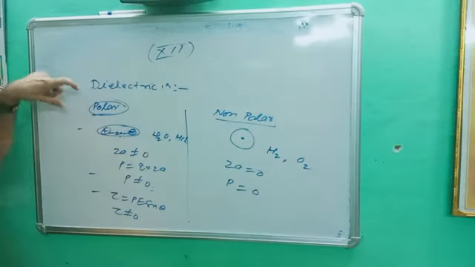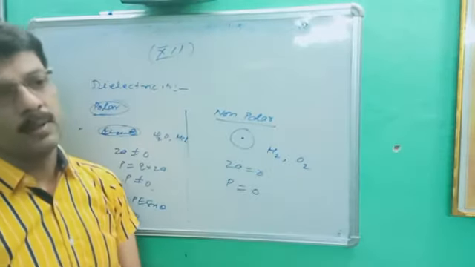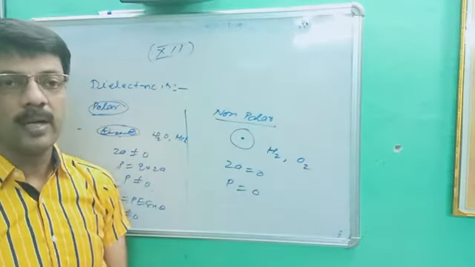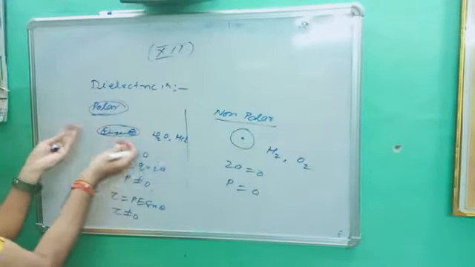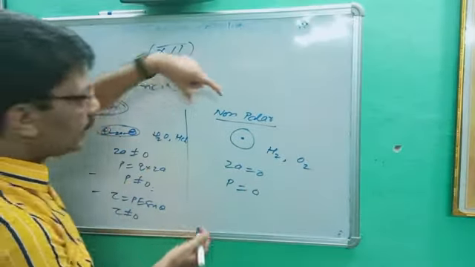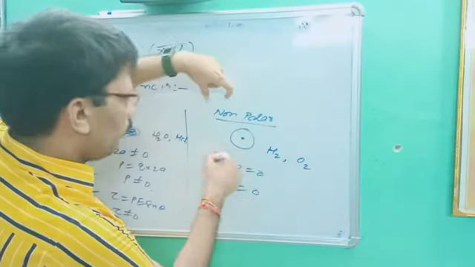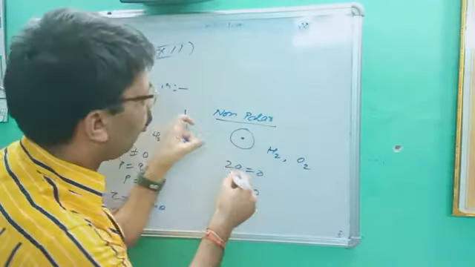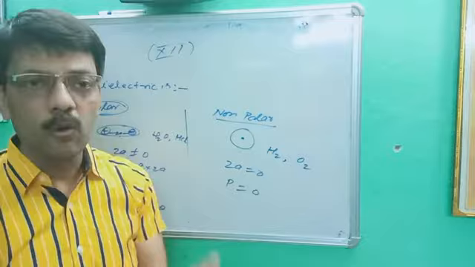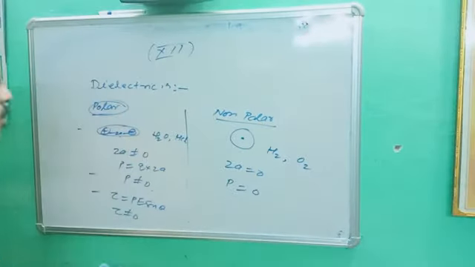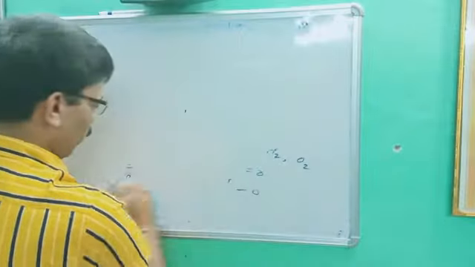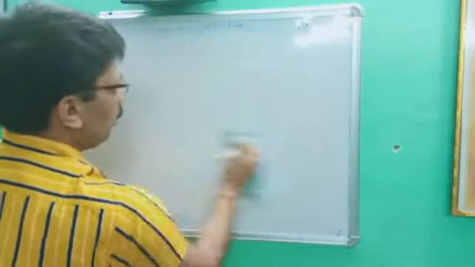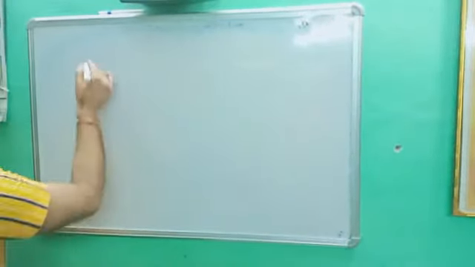So this is the introduction about dielectrics, polar and non-polar. Are you getting that? These are very easy points. So this is the theory portion. Now, since polar is already polarized, another question is the polarization of non-polar. How can we convert non-polar into polar? So our next heading is polarization of non-polar dielectrics.